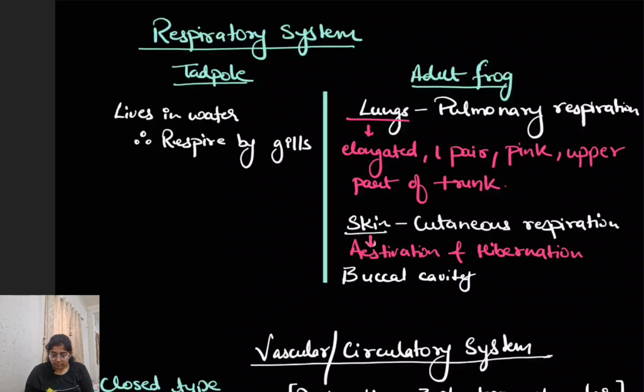First is the common lung respiration, that is called pulmonary respiration. They have one pair of elongated pink colored lungs which are present in the upper part of the trunk. Now, they can also respire through their skin, which is called the cutaneous respiration, and this majorly occurs when they are in summer sleep, that is estivation, or when they are in the winter sleep, that is hibernation.